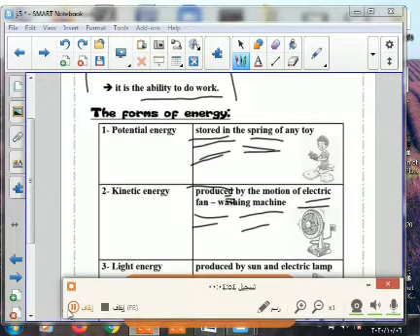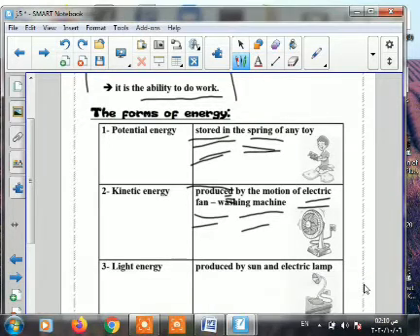Potential energy and kinetic energy. How many types have we studied until now? We have potential energy that's stored in the spring of a toy car, and the kinetic energy that's produced from any motion like an electric fan or washing machine. And we have another type which is called light energy.